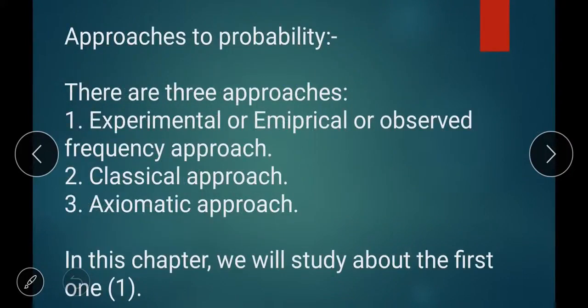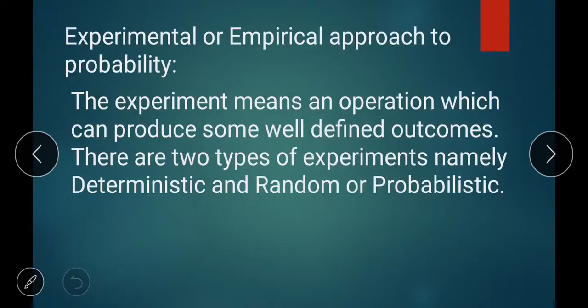Approaches to probability. There are three approaches: experimental or empirical or observed frequency approach, classical approach, and axiomatic approach. In this chapter, we will study the first one. What is that? Experimental or empirical approach. The experiment means an operation which can produce some well-defined outcomes. There are two types of experiments, namely deterministic and random or probabilistic.